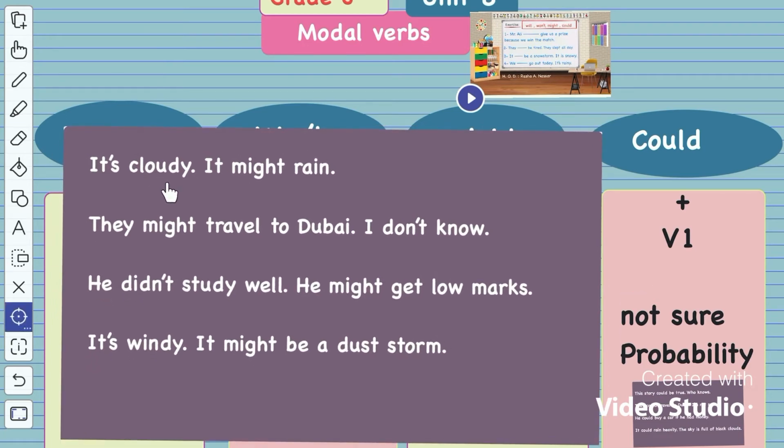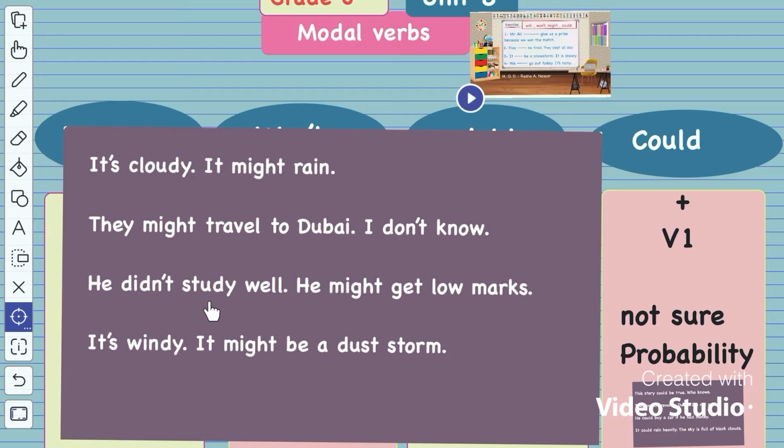It is cloudy. It might rain. Are you sure that it will rain? No. It is cloudy. It might rain and it might not rain. So I'm not sure of it. They might travel to Dubai. I don't know. Because I don't know, I use might. If I'm sure that they will travel to Dubai, I will use will. They will travel to Dubai, but I am not sure. I don't know. So they might.